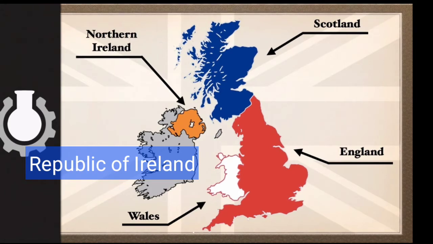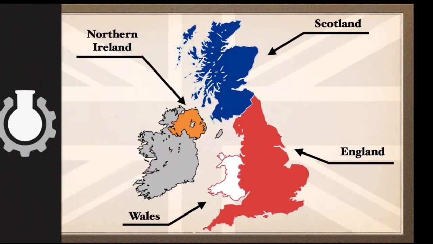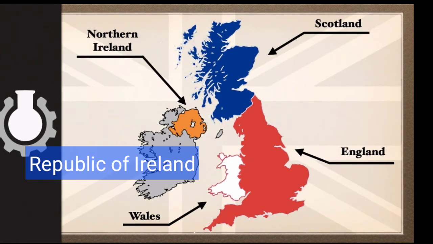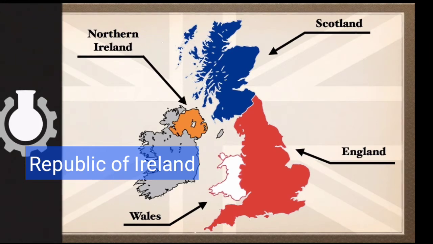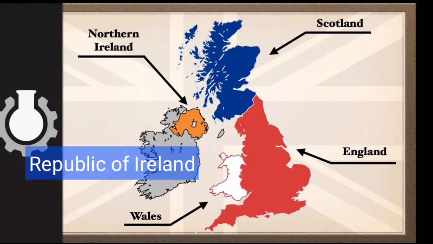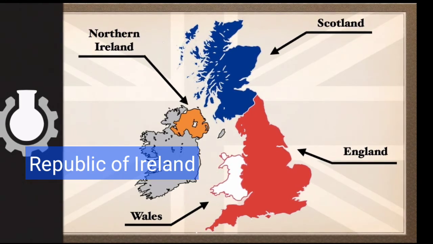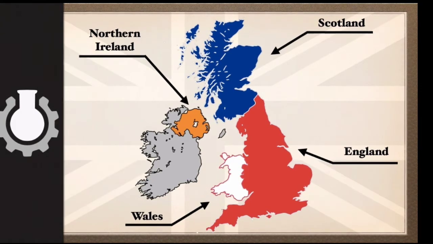Now all these countries are very different and their culture is also different. The country shown in red color is England and its capital is London. The total area covered by England is 1,30,279 square kilometer. The total area of England is similar to the total area of Tamil Nadu state in India.